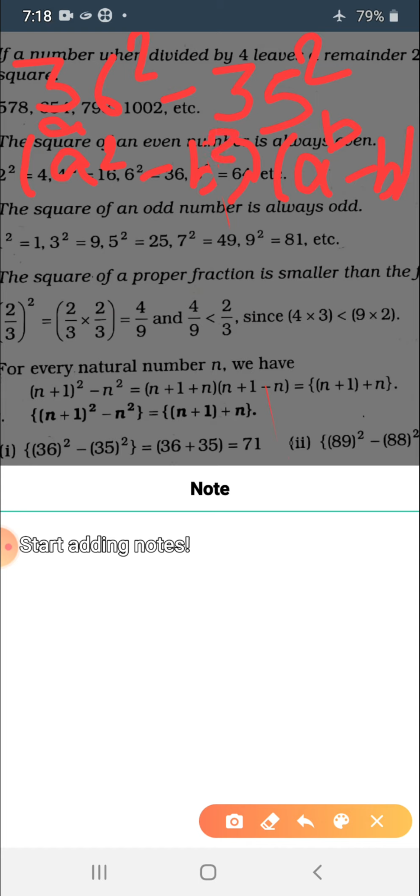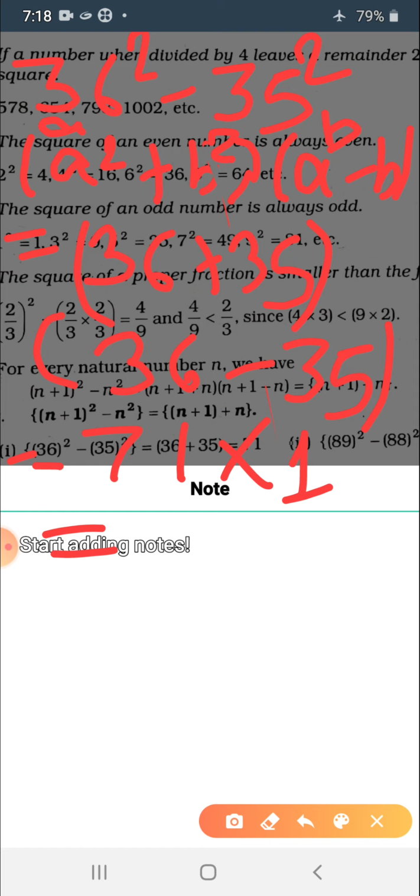Okay, so using the formula, let's solve it. 36 minus 35, this is plus, I'm sorry for this, try to understand it. 36 minus 35, fine. So the sum of 36 and 35 is what? 71. And the difference of 36 and 35 is what? 1.